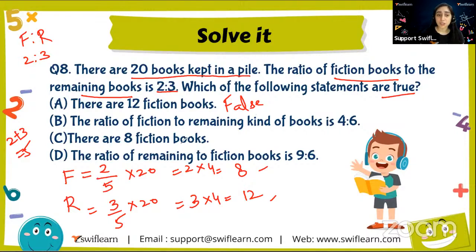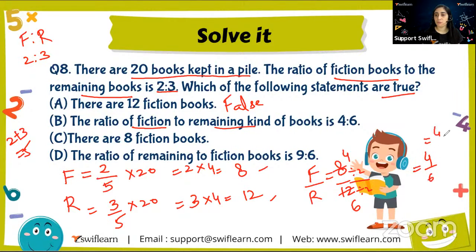It says the ratio of fiction to the remaining is 4:6. So I know ratio of fiction over remaining, that means fiction over remaining, comes out to be 8/12. Let me solve this. Let me do it by 2. Dividing it by 2, I get 4. Dividing it by 2, I get 6. So it comes out to be 4/6. That is equal to 4:6. So the answer is true. I got the true answer.